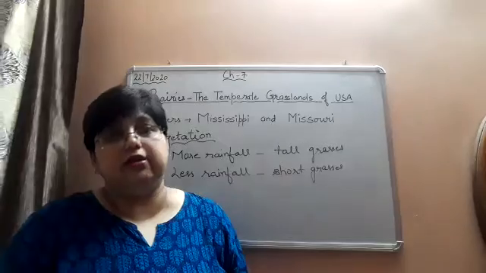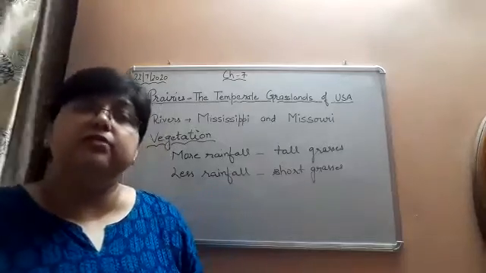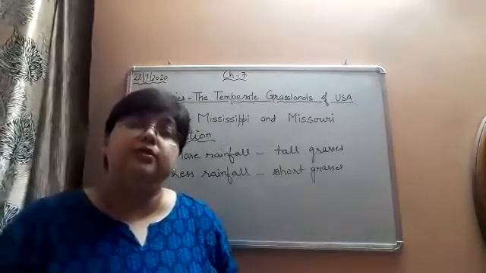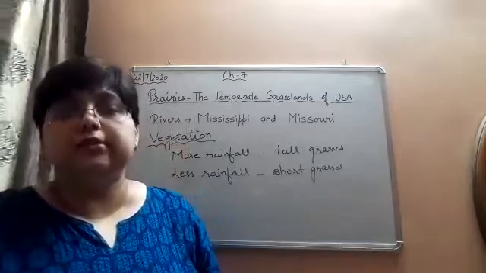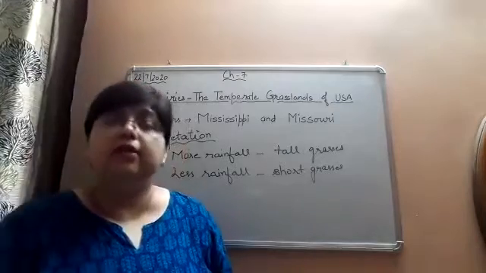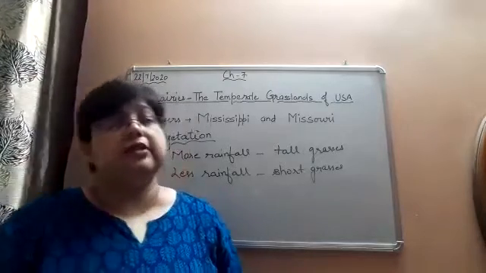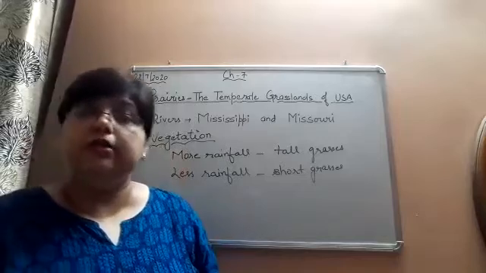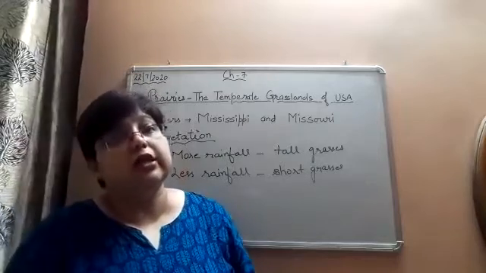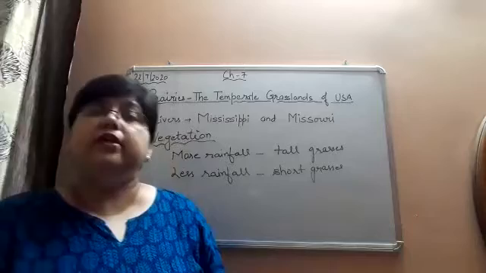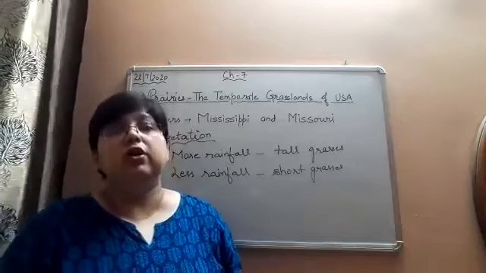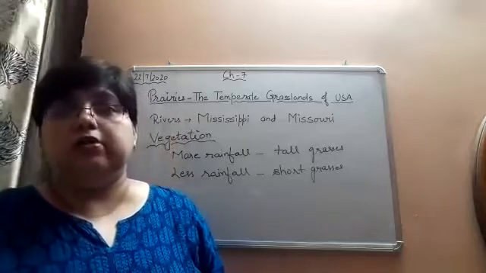New plants grow and flowers bloom. Like that, in spring season, the grasses are green in color. In summer season, the grasses turn brown and die due to the heat of the sun. And in winter season, due to heavy snowfall, the grasses die out, right?